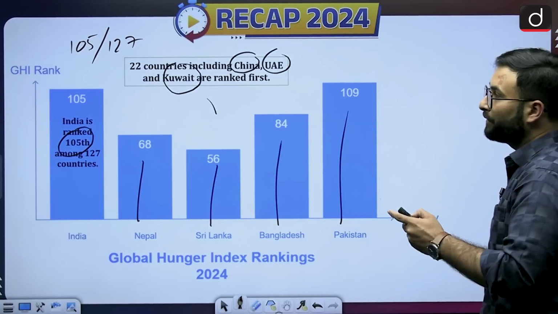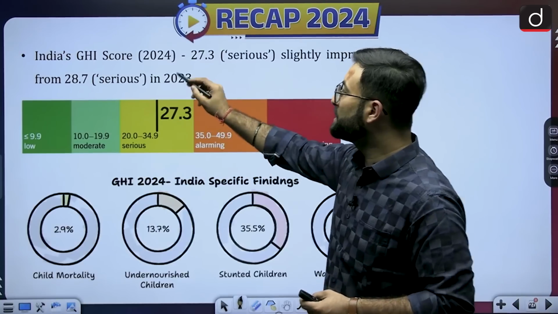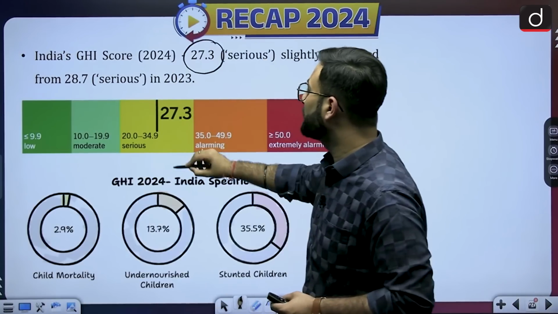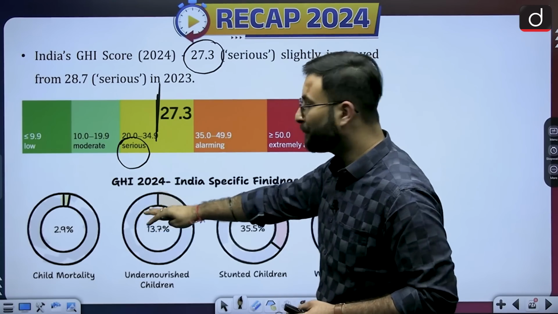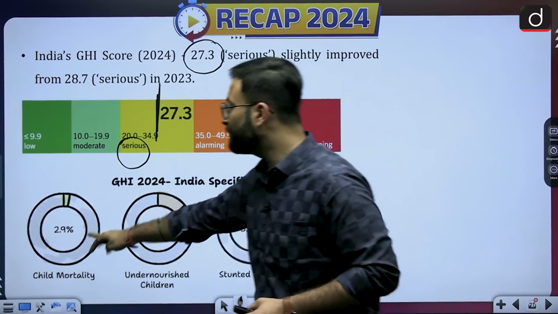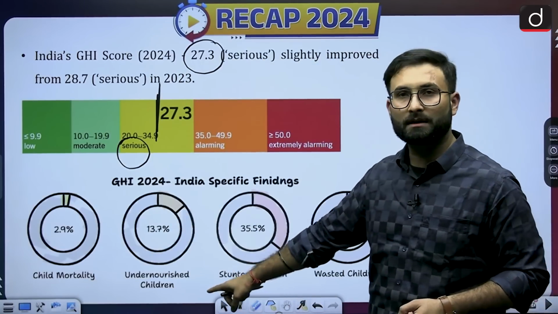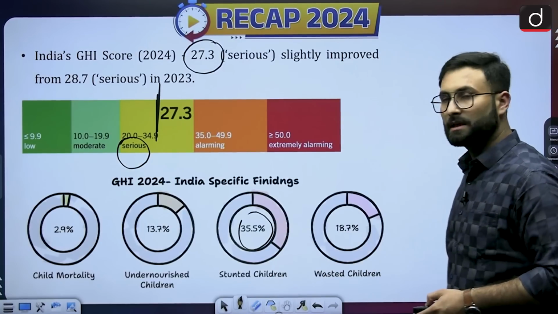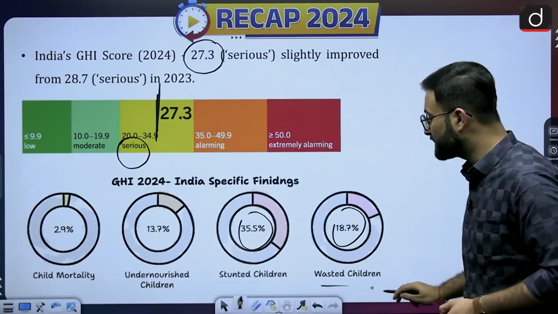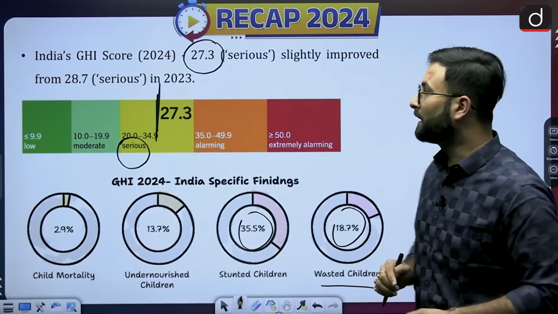Now moving further, here you will see that India is in the serious category. India's GHI score is 27.3, and at 27.3 we have a serious category. When we are talking about the parameters, we have 2.9% child mortality in India, 13.7% undernourishment, 35.5% stunted children, and 18.7% wasted children in India. So these are the parameters with respect to the Global Hunger Index.